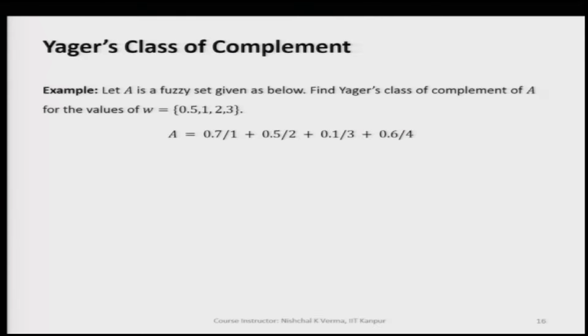Now, let us understand Yager's class of complement better, and let us take an example and see how the complement of this fuzzy set A looks for different values of w.